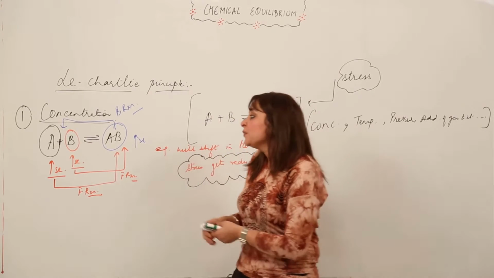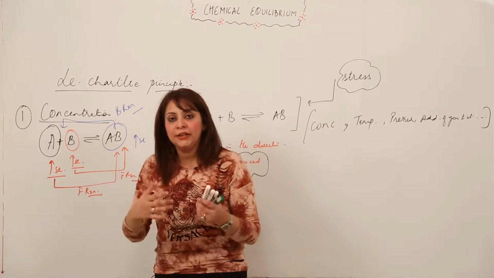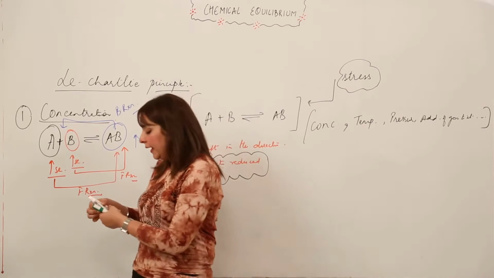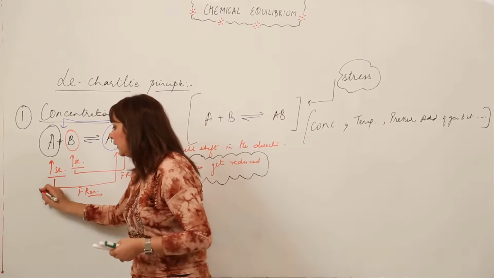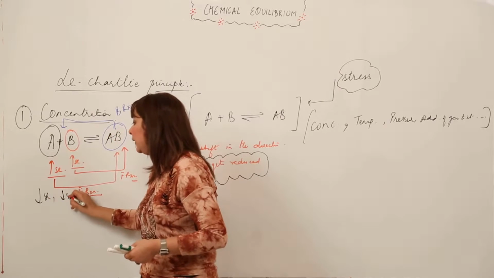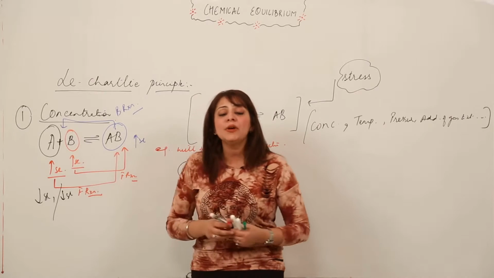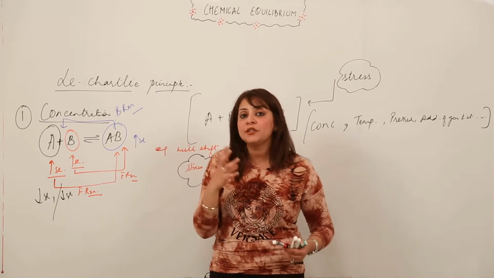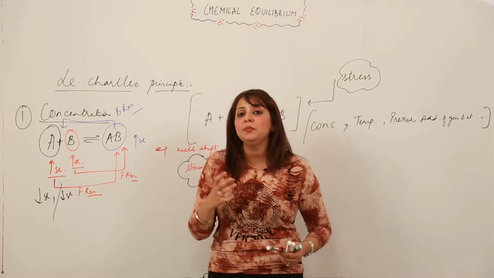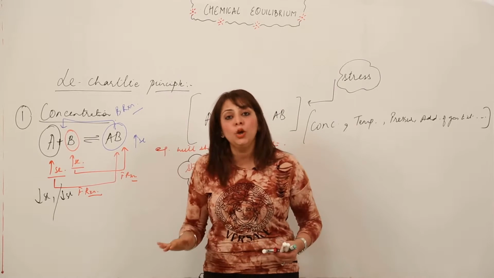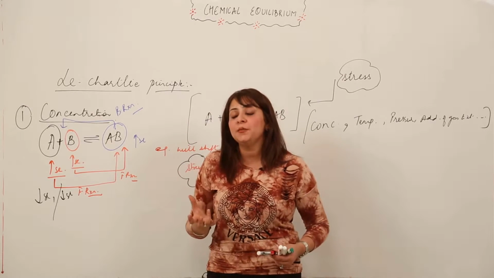Similarly, we can take an example for the decreasing case also. If I say the concentration of A decreases or the concentration of B decreases, either of them or both of them, right? Now the reaction is under stress, that is the concentration of A and B is very low, right? So how can that stress be reduced?